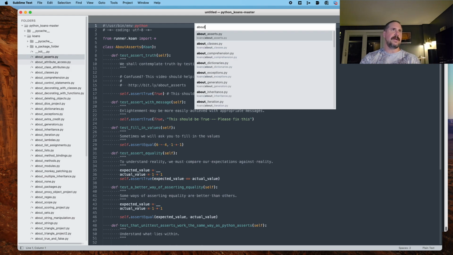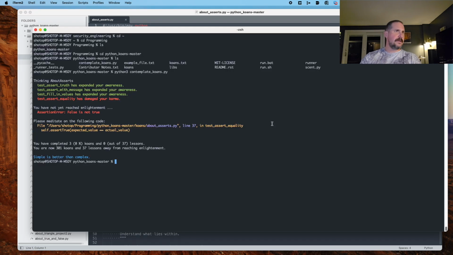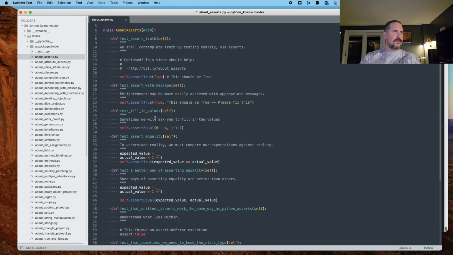So about asserts.py. All right, I'm going to jump back to the terminal and see where it said to look. So file blah blah blah Koans about asserts.py. Okay, that's where we are. Line 37 in test assert equality. So scroll to line 37, which is right here.